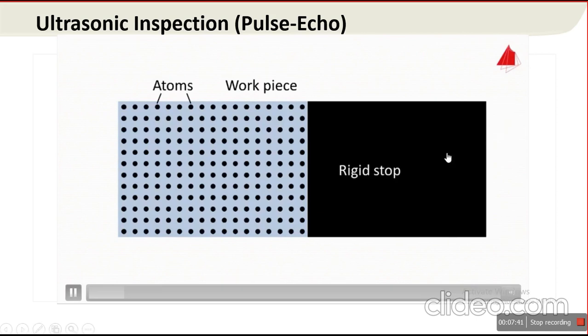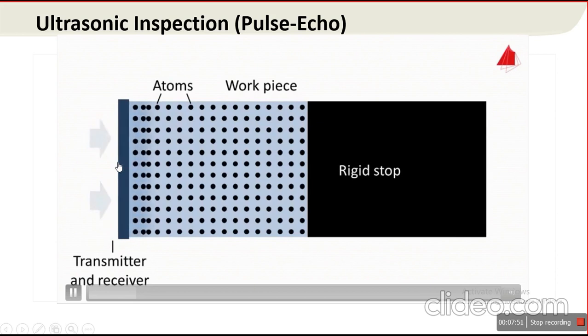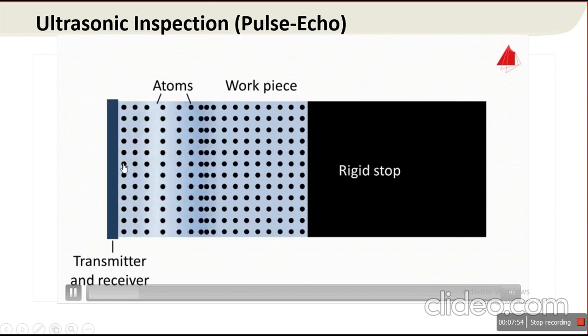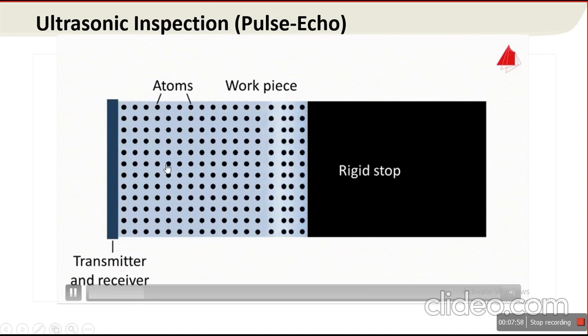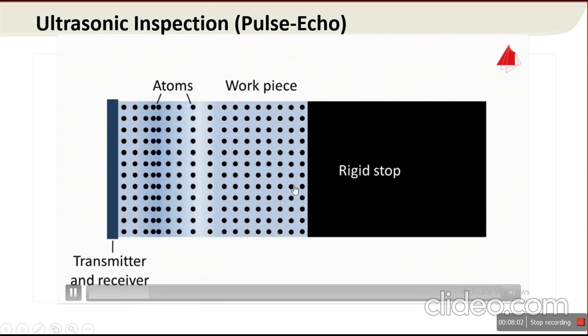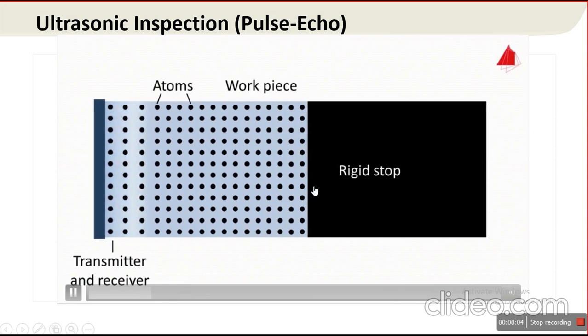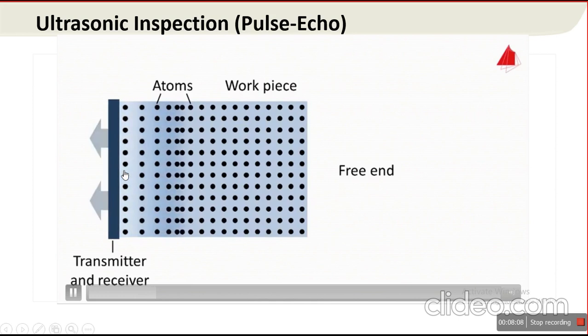When a rigid stop is placed on one end and a plate which transmits the waves is placed on the other side, it creates vibration and the particles get vibrated and transfer the energy to the adjacent particles. It reaches the other end, gets reflected, and is received again by the transmitter.